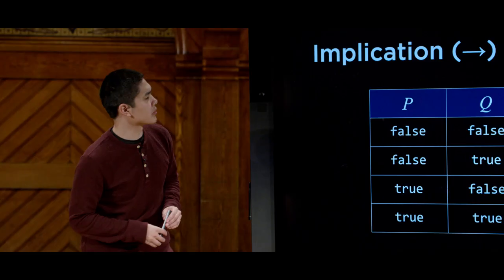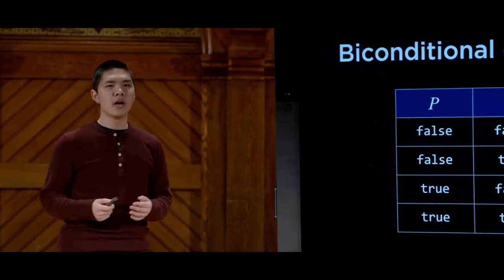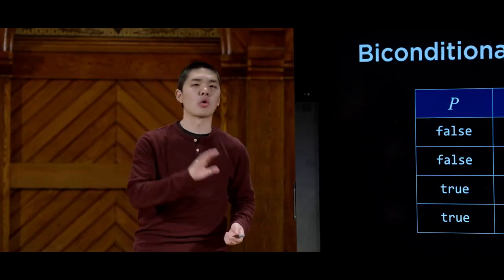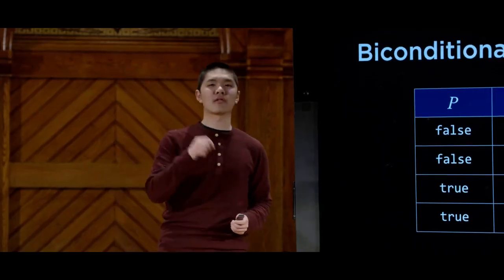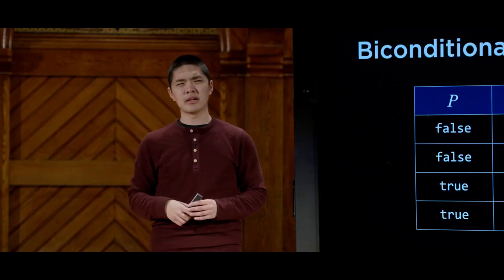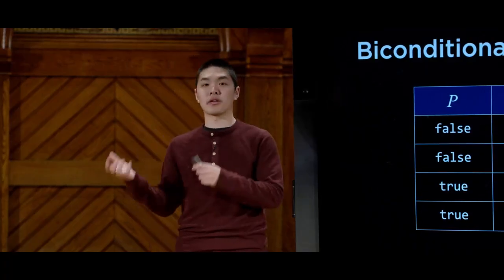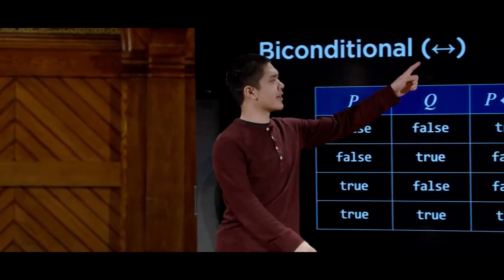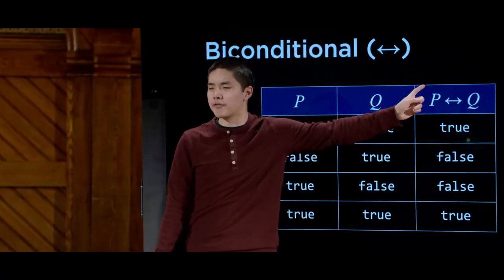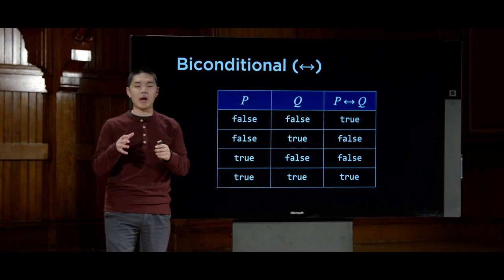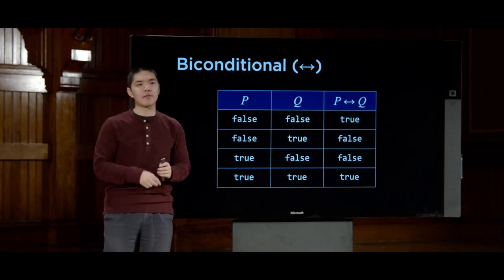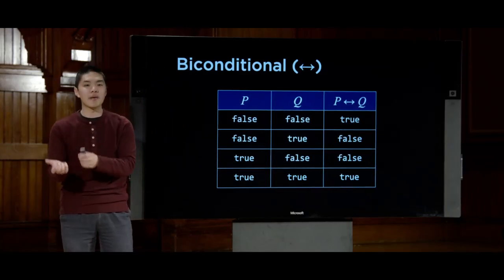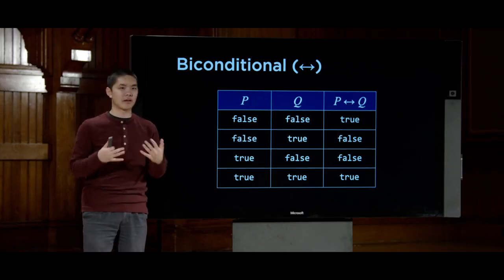Finally, the last connective that we'll discuss is this biconditional. You can think of a biconditional as a condition that goes in both directions. So originally, when I said something like, if it is raining, then I will be indoors, I didn't say what would happen if it wasn't raining. Maybe I'll be indoors, maybe I'll be outdoors. This biconditional you can read as an if and only if. So I can say, I will be indoors if and only if it is raining. Meaning, if it is raining, then I will be indoors. And if I am indoors, it's reasonable to conclude that it is also raining.